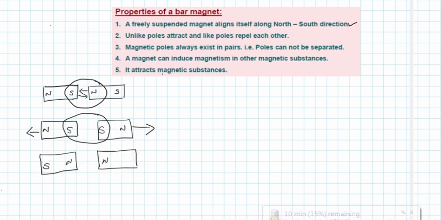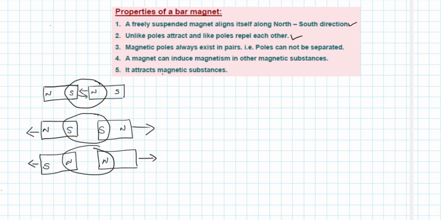Similarly, there could be a pair of north and north poles. Both are north. Here the north poles of two bar magnets are close to each other. This is again like poles, so these like poles will repel each other, and as a result the two bar magnets will be repelled away.